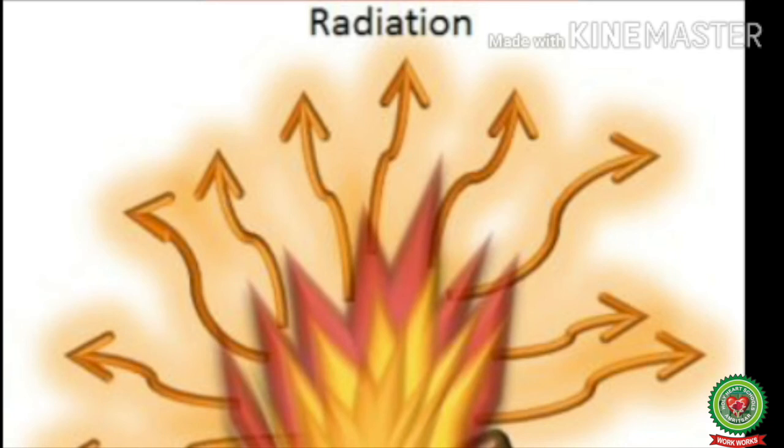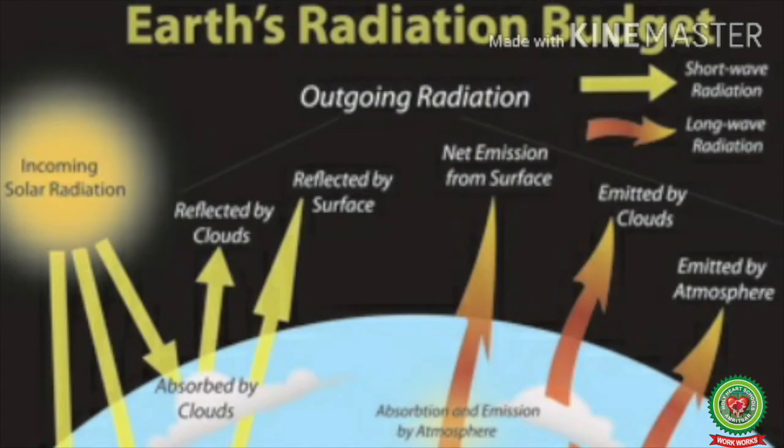It is a transmission of energy in the form of electromagnetic waves. The radiation coming from the sun is in the form of short wave radiation and reaches the earth's surface without much heating the atmosphere. Most of it is reflected back by the earth's surface in the form of long wave radiation. This is known as terrestrial radiation, which is easily absorbed by the air. Thus, the atmosphere is heated more by the terrestrial radiation than by the incoming solar radiations. In this way, the atmosphere is heated from the ground up and its lower layers are warmer than the upper layers. So now let's read.